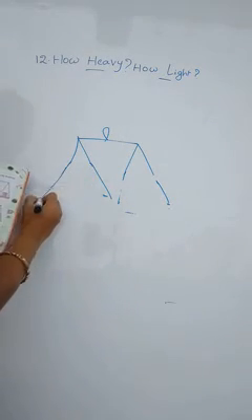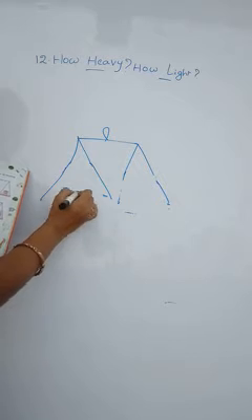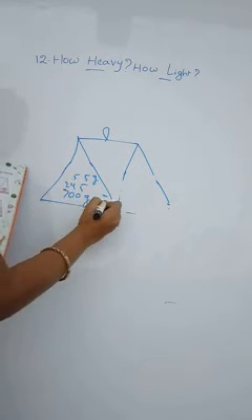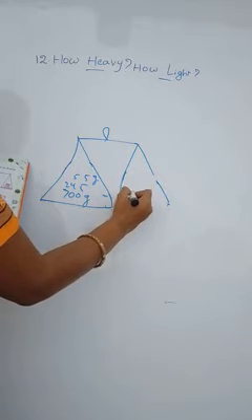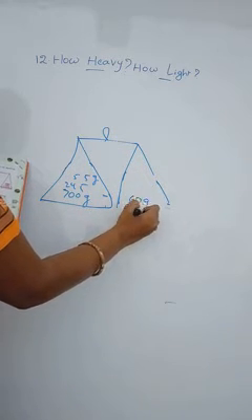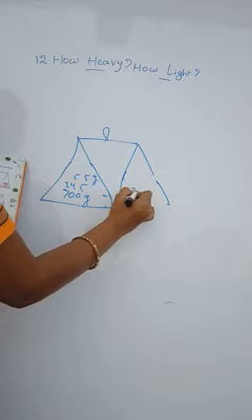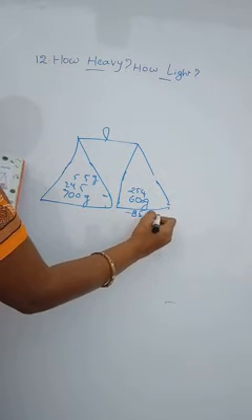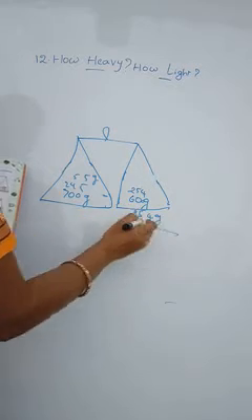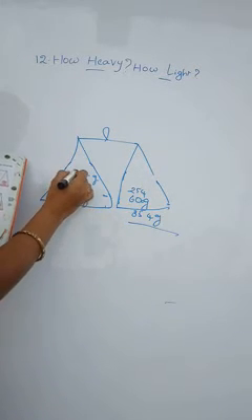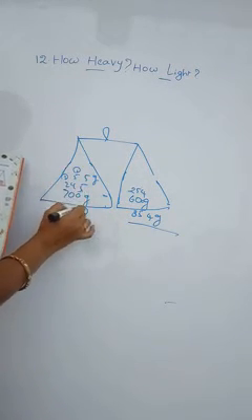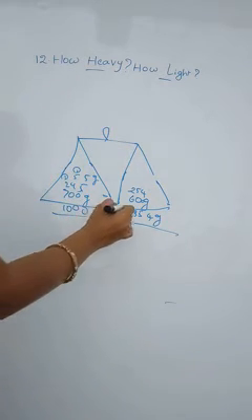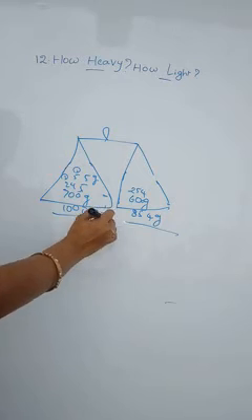Next, 700 grams, 245 grams, 55 grams. And here 600 grams, 254 grams. Total how much weight do we have? 854 grams. Here, see, how much do we have? 1000 grams. Which is heavier? This is the heavier one.